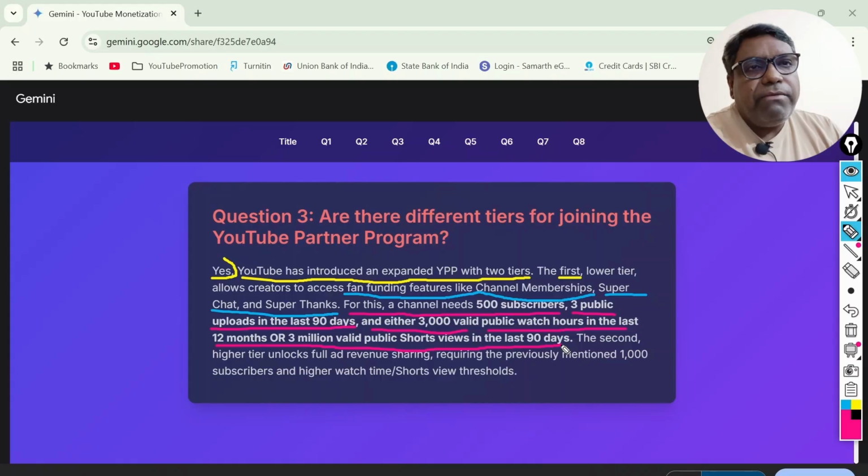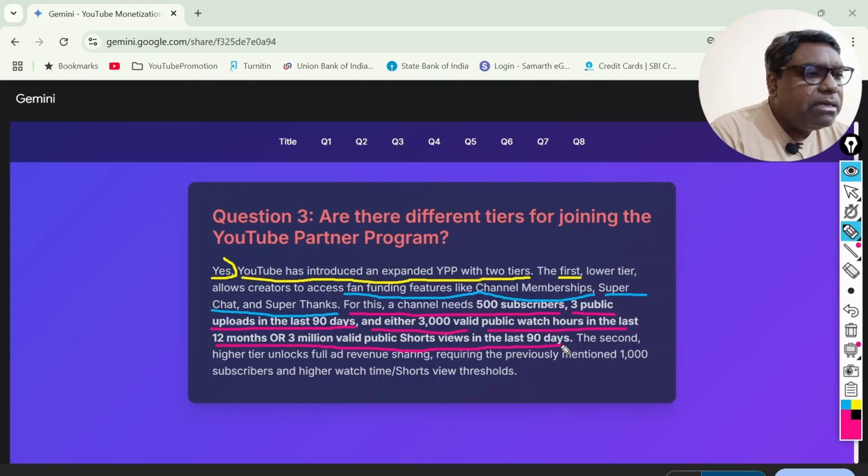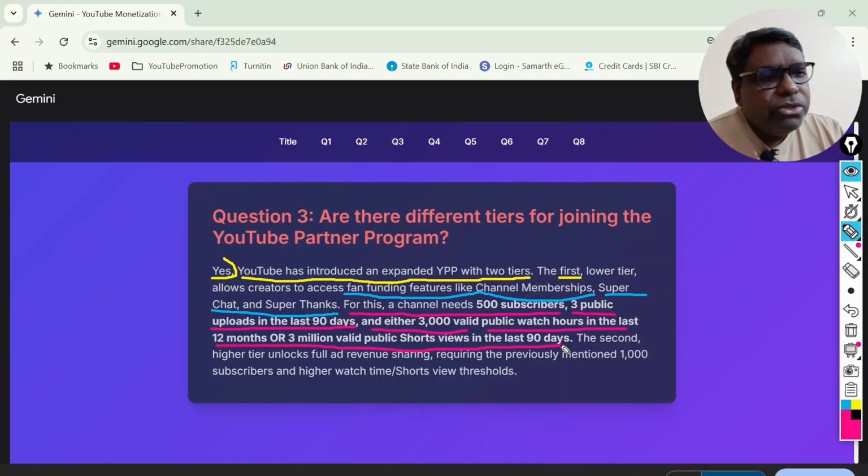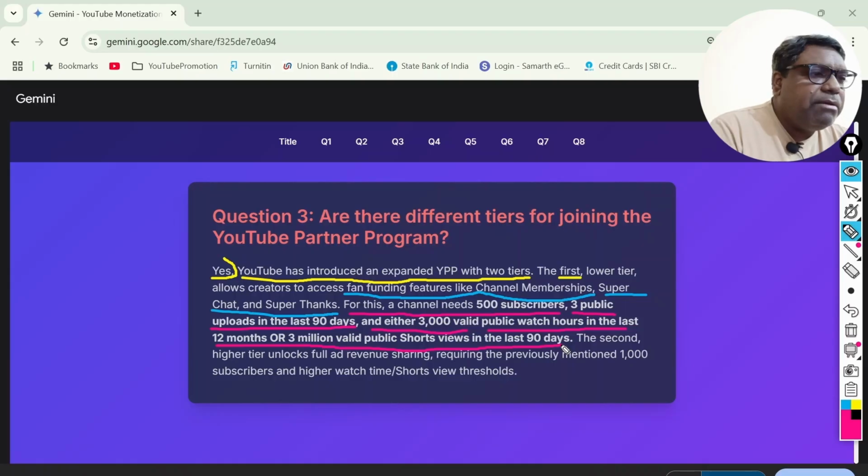So in a way, when we speak in this regard, we have this approach available from this differentiation. Earlier it was 4,000 watch hours, now it is 3,000. Earlier it was 1,000 subscribers, now it has come to 500. Similarly, when you needed 10 million views for shorts in the last 90 days, now it has come down to 3 million views. So these are important aspects to keep in mind, that a new policy has been given. So the first is the lower tier.